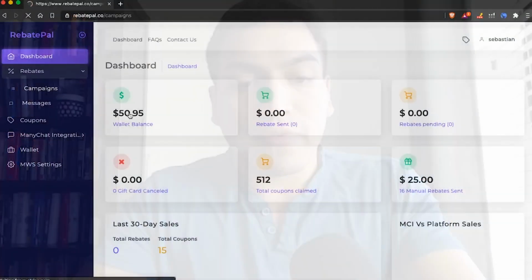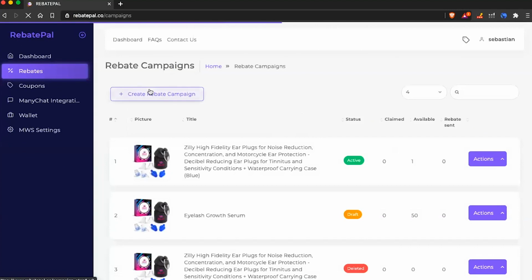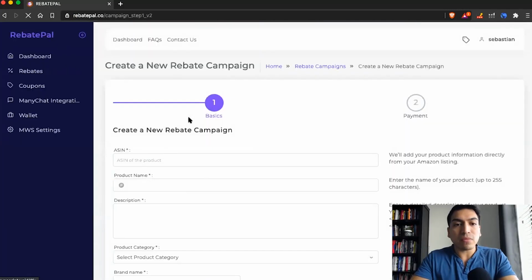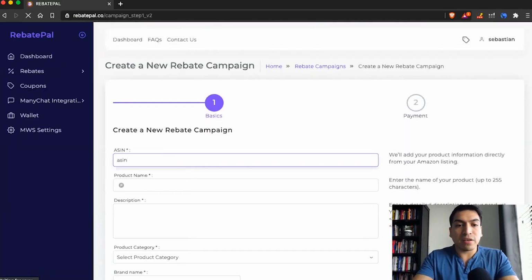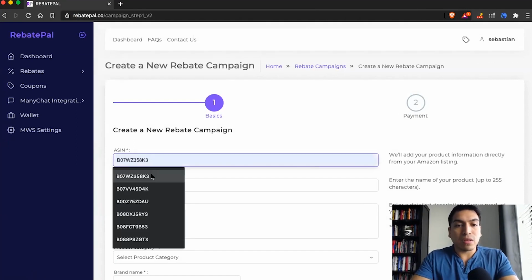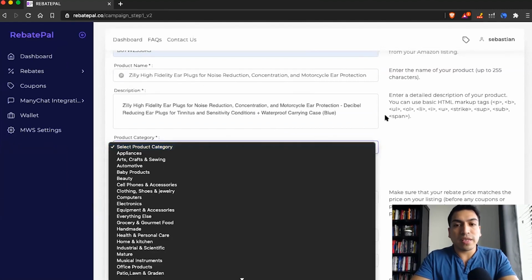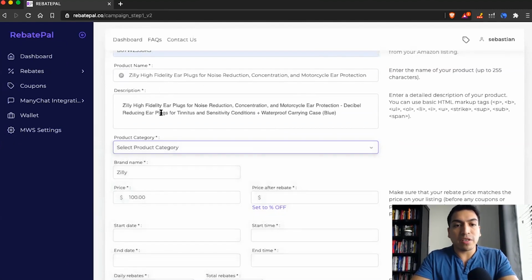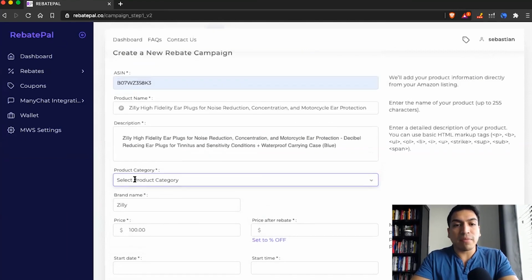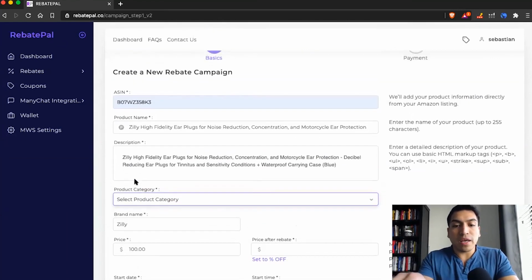So when you're adding your rebates or a coupon, when you're creating a campaign, when you put your ASIN in here, you can see it pulls this information like the product name, the description, and the price and the brand name. So that's one of the reasons why when you put your MWS, it allows us to use the tool correctly. It'll pull information for you automatically without you having to put all the product information.